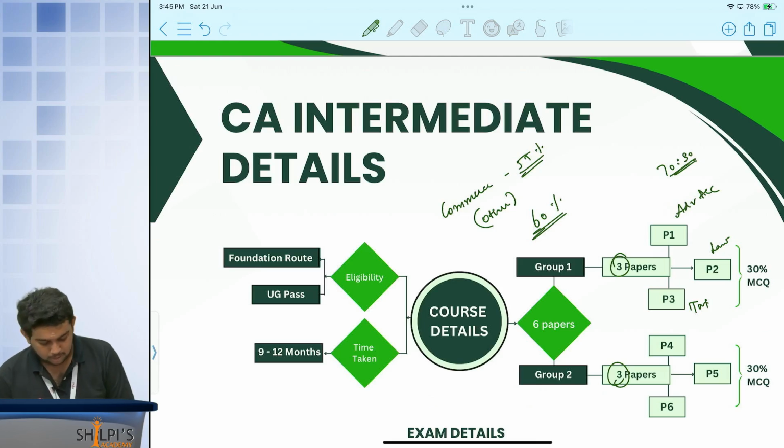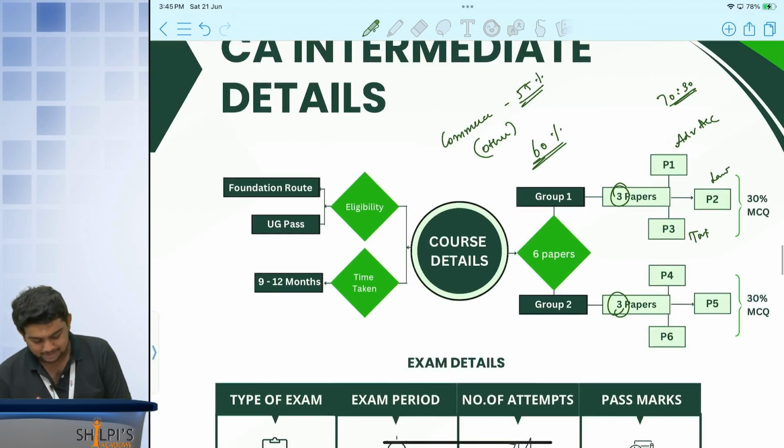So this is your group 1, and group 2 has again 3 papers. Paper number 4 is CMA, Cost and Management Accounting. Paper 5 is Auditing and Ethics, and paper 6 is FM and SM.